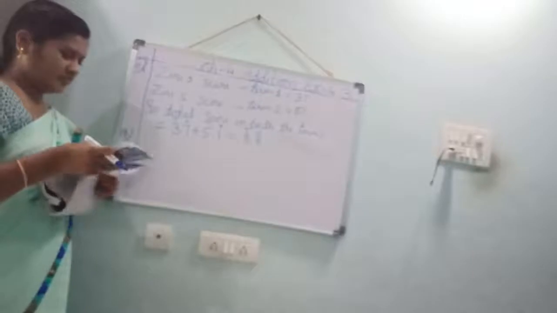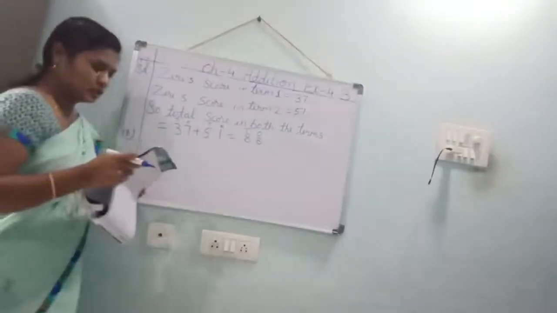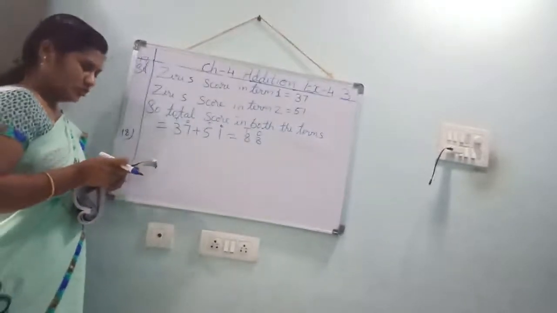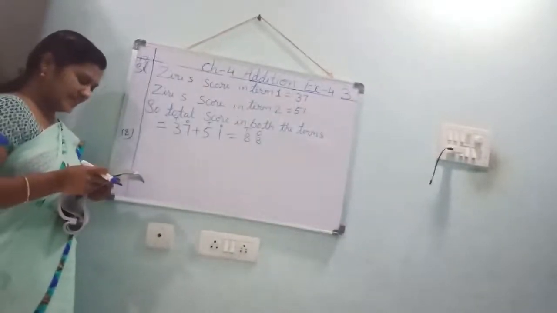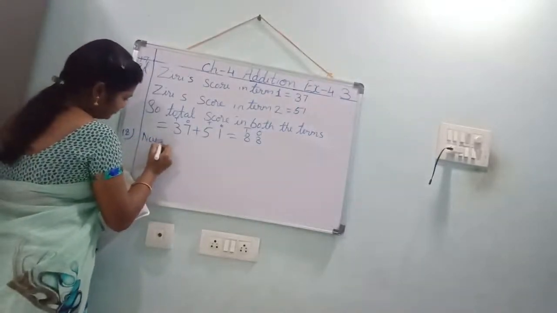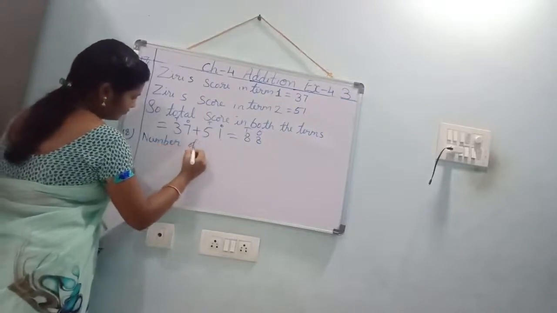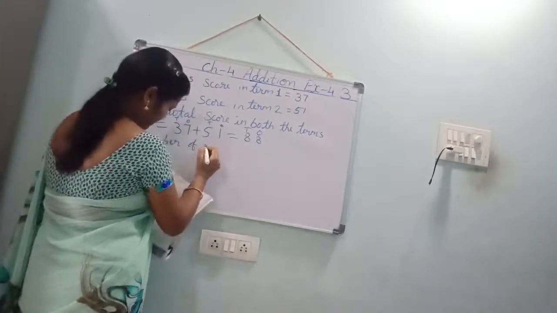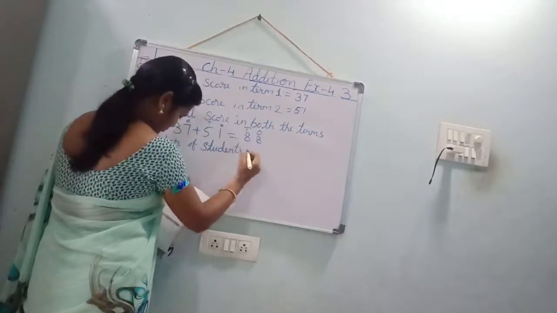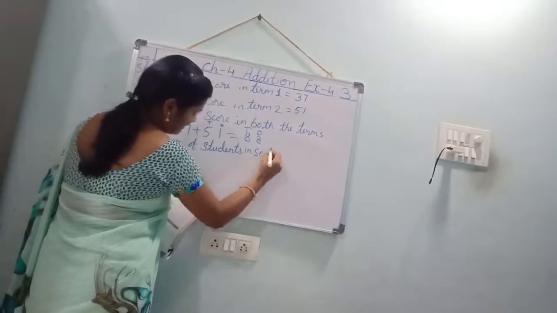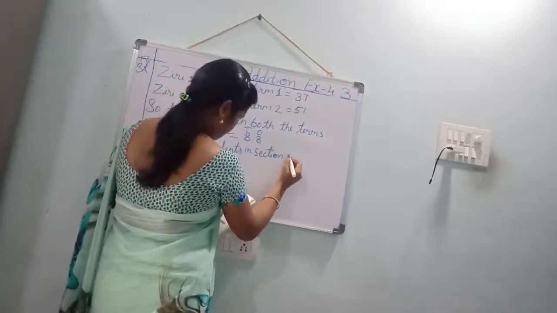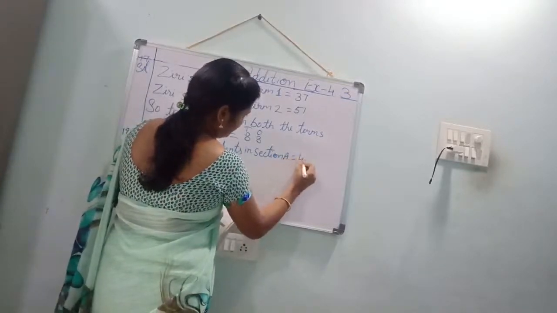Section A of 3rd class has 41 students and section B has 43 students. What is the total number of students in class 3? Solve mentally. See, number of students in section A. How many? 41.